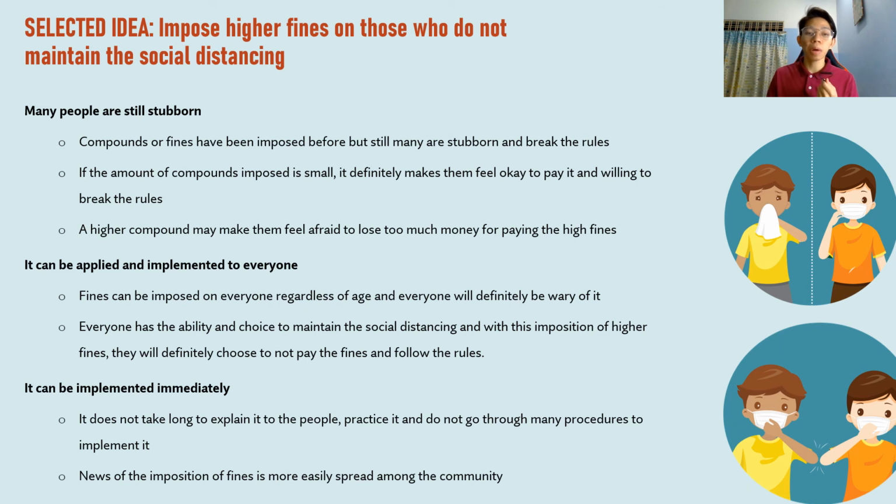But if the compounds imposed are higher, they probably think twice before breaking the rules because they cannot afford to pay it, or they are afraid of losing too much money on paying the compound. So they will follow the rules, they will maintain social distancing, and they will take the precautionary measures seriously. And my second justification is because it can be applied and implemented to everyone. We see that the use of public transport is needed by most people because there are people who do not have their own vehicle and cannot even afford to buy it.